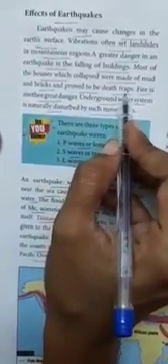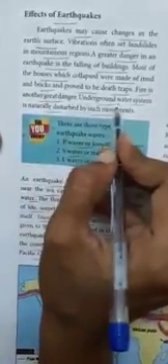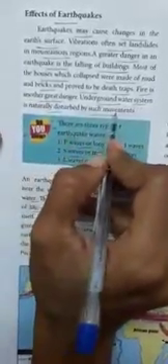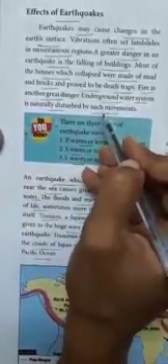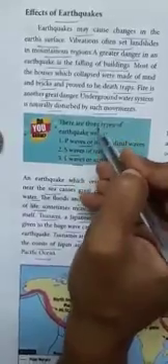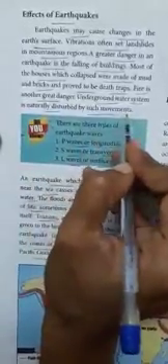Sometimes fire will also occur, and the underground water system will get totally damaged and disturbed.